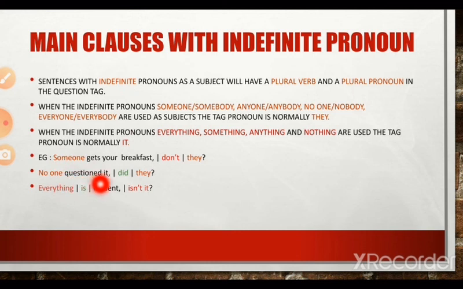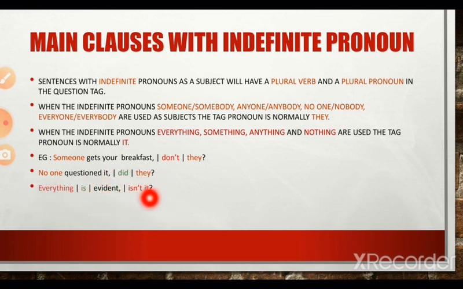There is only the main verb questioned, which is in the past tense. Since there is no modal auxiliary, we need to introduce a form of do, and since the main verb is in the past tense, it becomes the past tense form of do, which is did. And since the indefinite pronoun no one is used, you need to introduce the pronoun they. Hence it becomes did they.